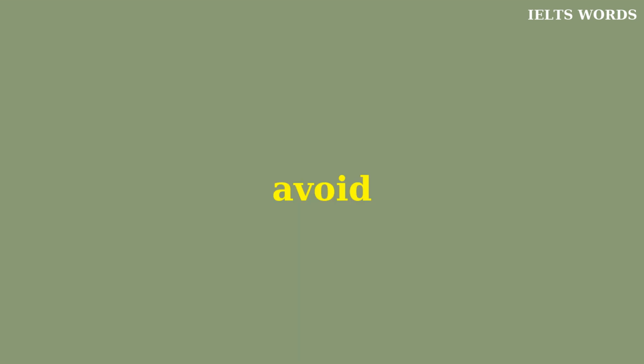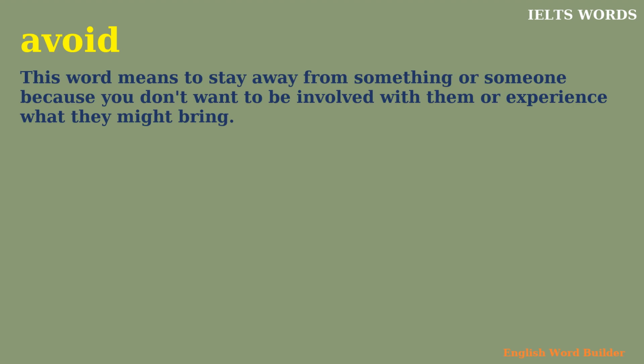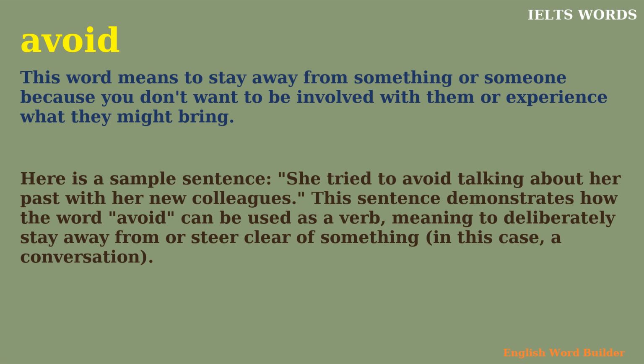Avoid. This word means to stay away from something or someone because you don't want to be involved with them or experience what they might bring. Here's a sample sentence. She tried to avoid talking about her past with her new colleagues. This sentence demonstrates how the word avoid can be used as a verb, meaning to deliberately stay away from or steer clear of something, in this case, a conversation.